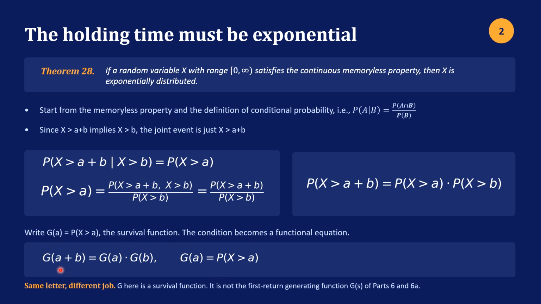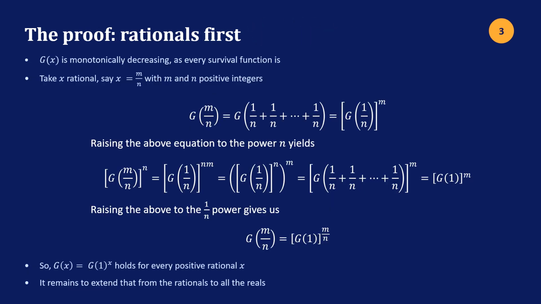Okay, so let's take this and see what we can do with this in terms of proving an exponential distribution. Let's continue with the proof. We're going to take x to be rational first. And I'll come back to this first line in a minute because we'll need that on the next slide. But let's first assume that x is rational. So it's of the form m over n, where m and n are positive integers. Then we can write G of m divided by n is just G of 1 over n, m times.